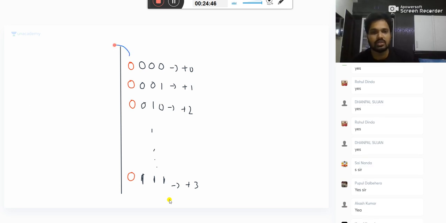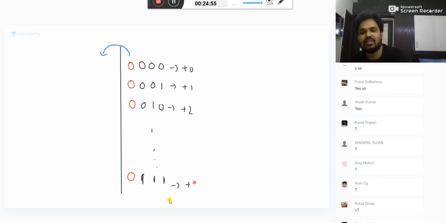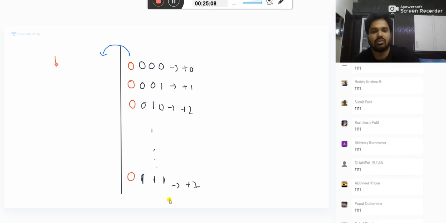For negative numbers, take the complement of this. Yes, plus 7, I am sorry. Take the complement. What is the complement of this? Tell me, my dear friends, what is the ones complement of all zeros? Very good. Yesterday in class we have already discussed. All ones.